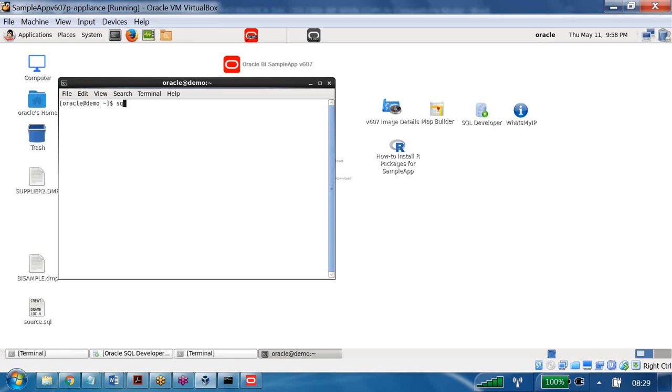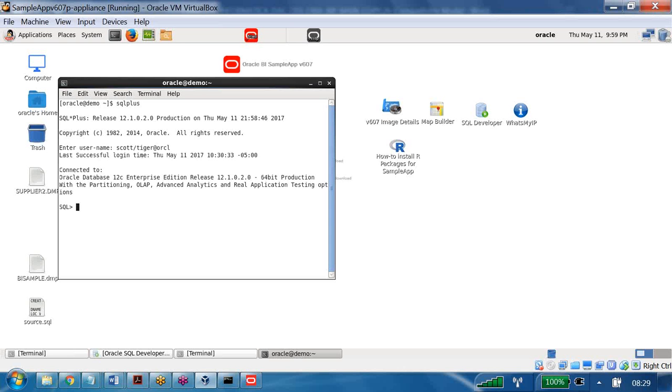Now I am writing here SQL Plus. What is SQL Plus? It is a client software which is useful to access your Oracle database. It is asking here for a username, I am providing the username. Then it is asking for a password, I am providing the password. Then the database name, I am providing the database name. It is able to connect.